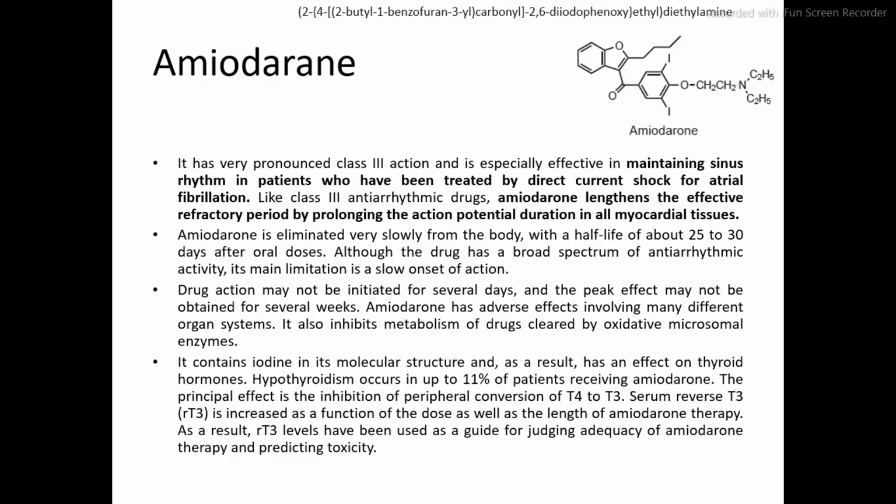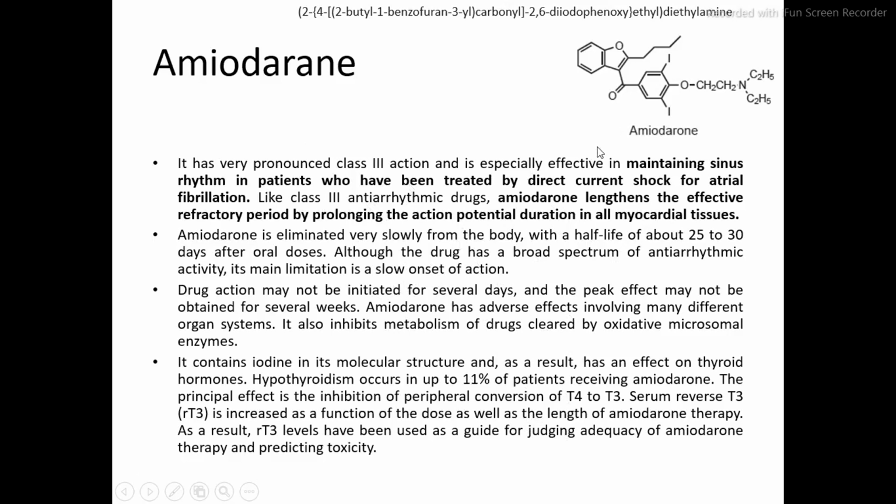Like class 3 antiarrhythmic drugs, amiodarone lengthens the effective refractory period by prolonging action potential duration in all myocardial tissues. The rest is about metabolism, half-life and adverse effects, so we are going to skip this part.